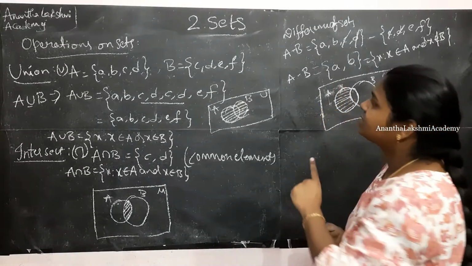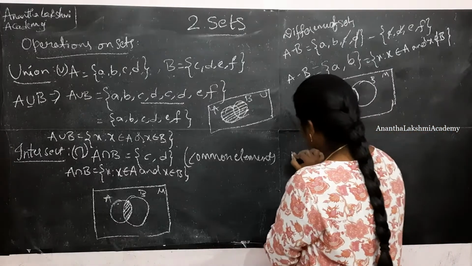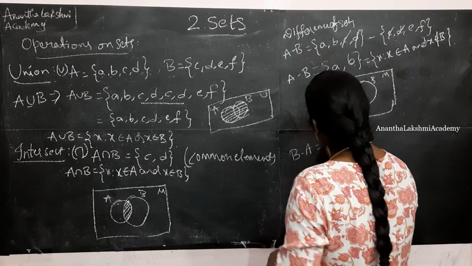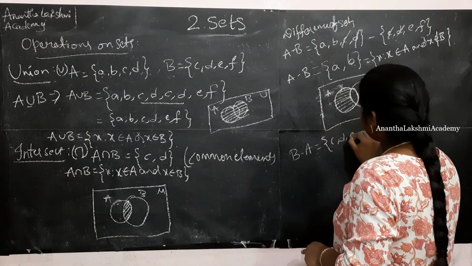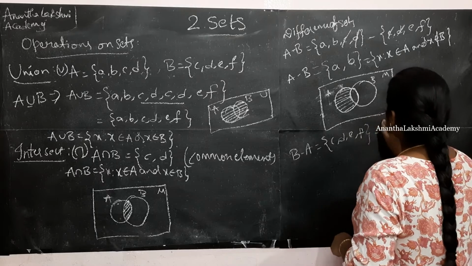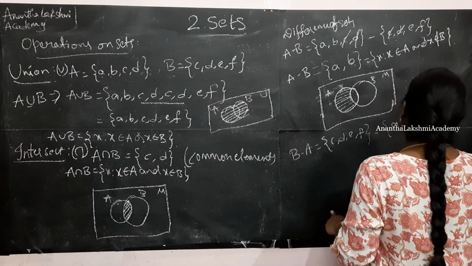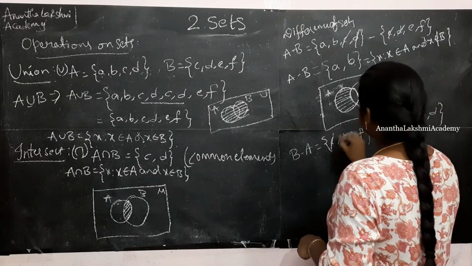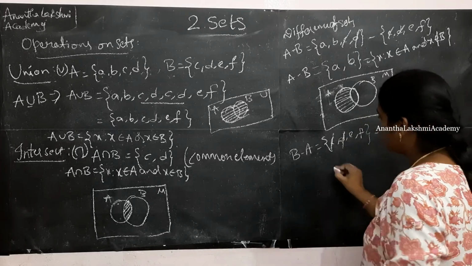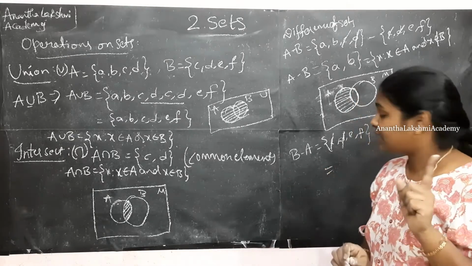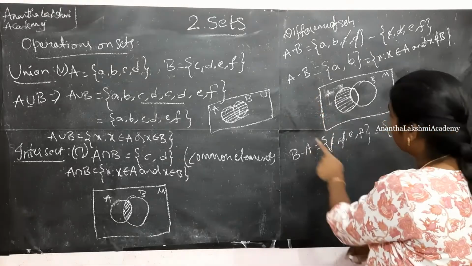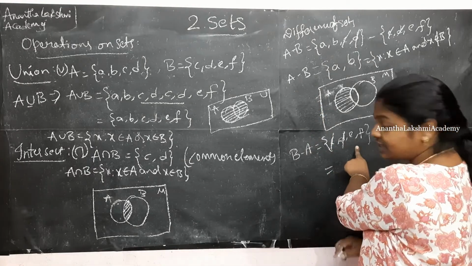What is the next difference operation? B minus A. B minus A is nothing but C, D, E, F minus A, B, C, D. C, D, C, D gets cancelled, and now as I told you in the earlier A minus B operation, only the first set elements are considered.